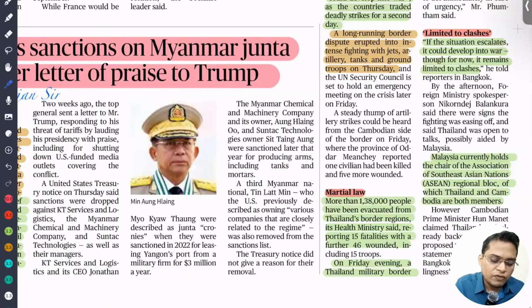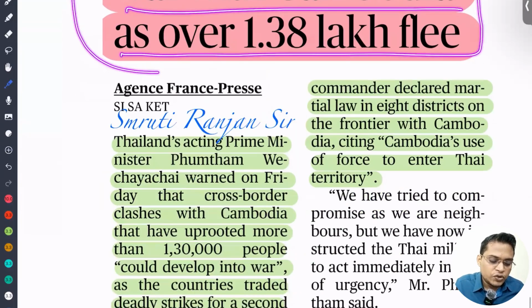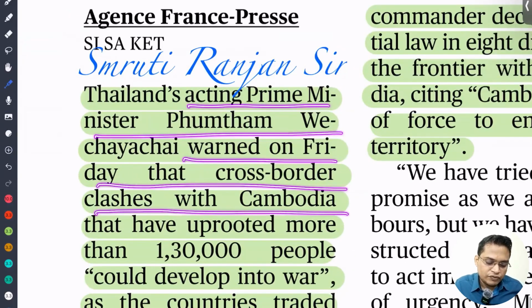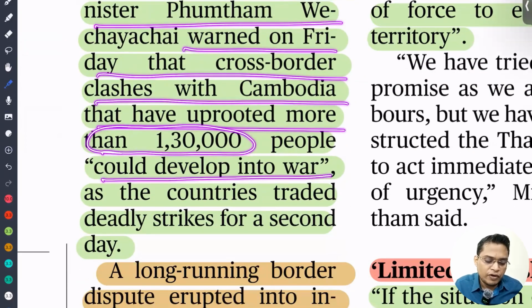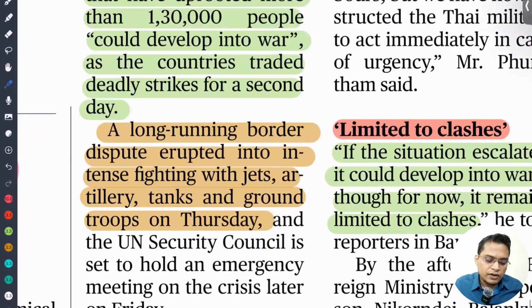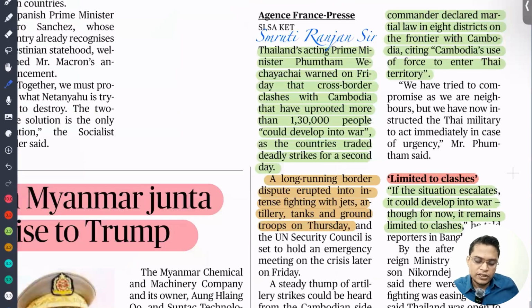So next one is Thailand war with Cambodia, as 1.37 lakh flee. Thailand's acting prime minister said on Friday that cross-border clashes with Cambodia have uprooted more than 1.3 lakh people and could develop into a war, as the two countries traded deadly strikes for a second day. A long-running border dispute erupted into tense fighting with jets and artillery tanks. So recently a conflict erupted between Thailand and Cambodia. If proper steps are not taken, it can grow into a full-fledged crisis also.